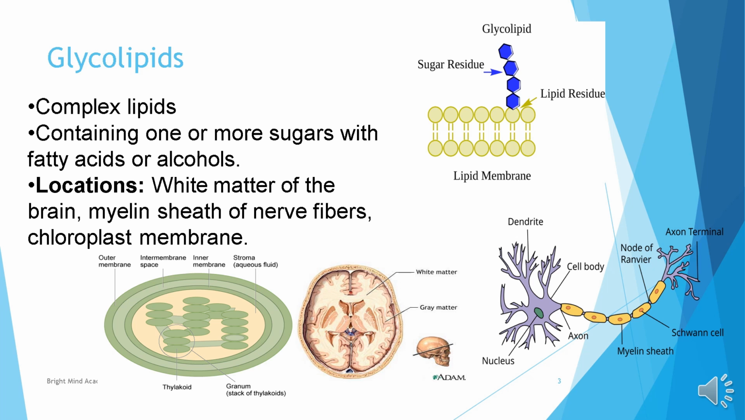Next, the myelin sheath of nerve fiber. This is the structure of a nerve fiber, and this outer covering is the myelin sheath, which is made up of glycolipids. Next we have the chloroplast membrane. This is the structure of a chloroplast, which is present in plants, and the outer boundary membrane of the chloroplast is made up of glycolipids. Glycolipids are found in this outer membrane.